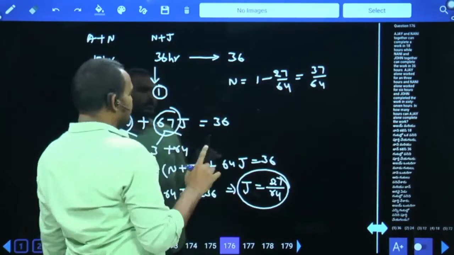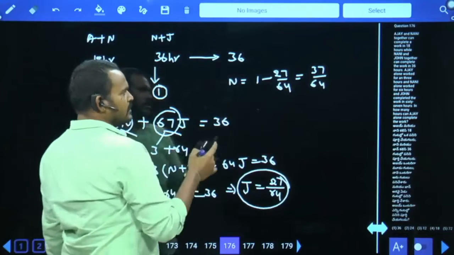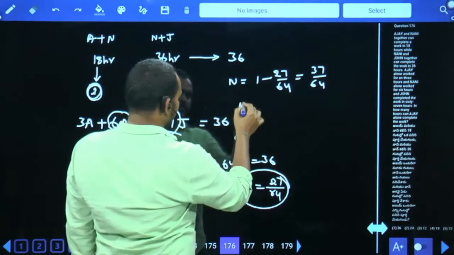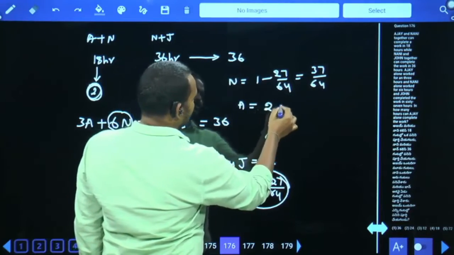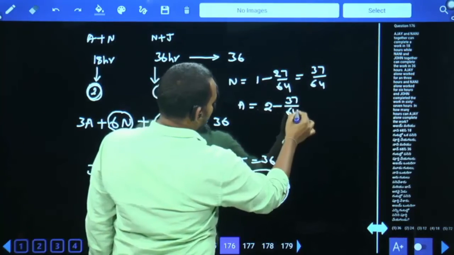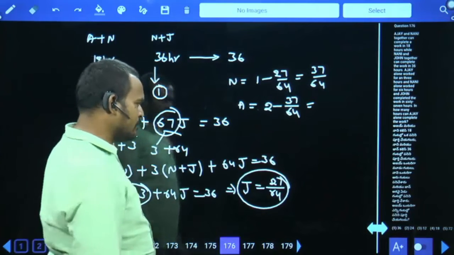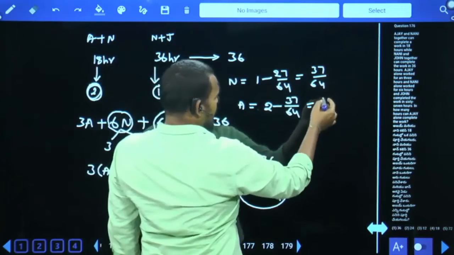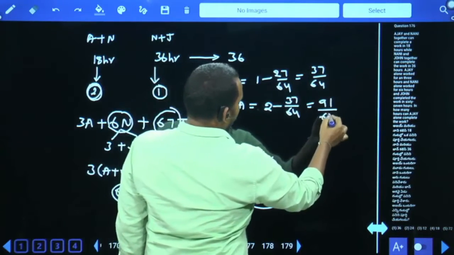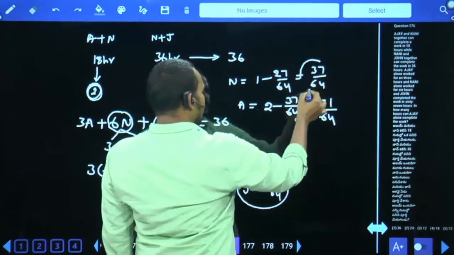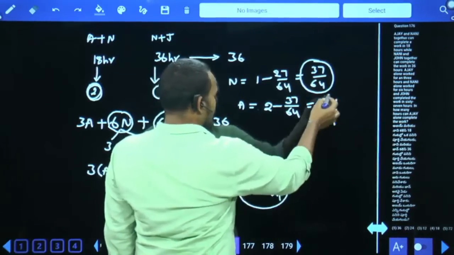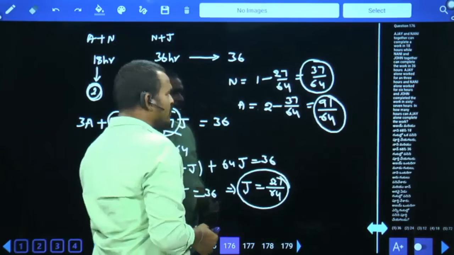In A plus N, efficiency is two parts. In that, N's efficiency is 37 by 64. Then the A value we write as 2 minus 37 by 64, means 128 minus 37, which means 91 by 64. Then efficiency of N is 37 by 64, and efficiency of A is 91 by 64.